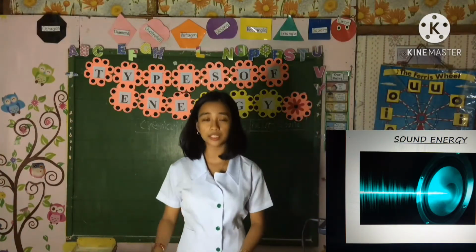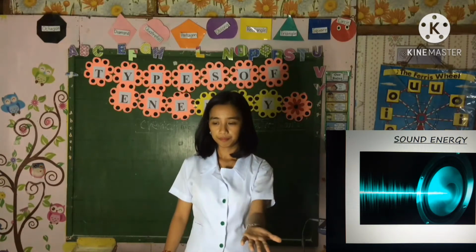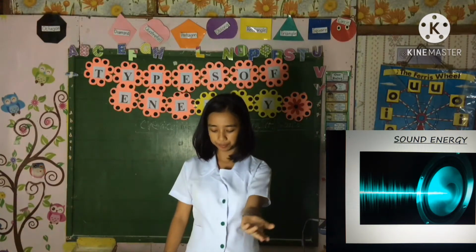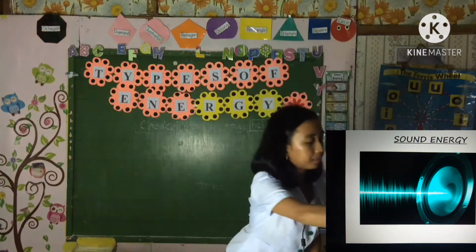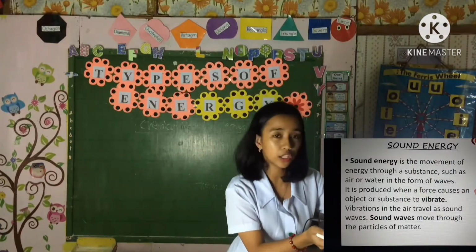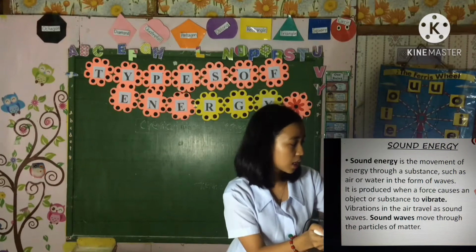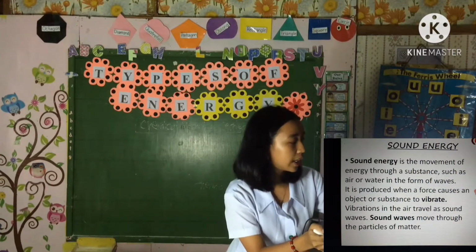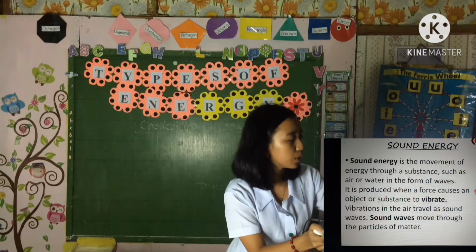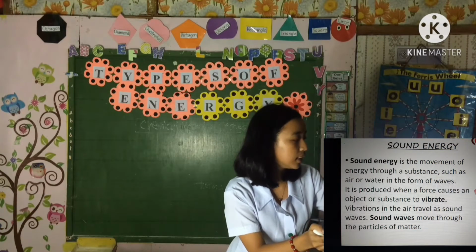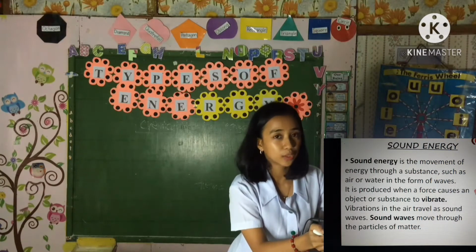Anyone from the class, what is sound energy? Sound energy is the movement of energy through a substance such as air or water in the form of waves. It is produced when a force causes an object or substance to vibrate.